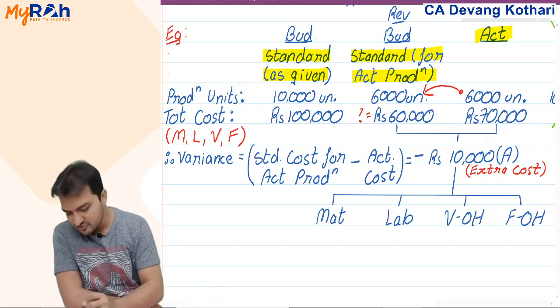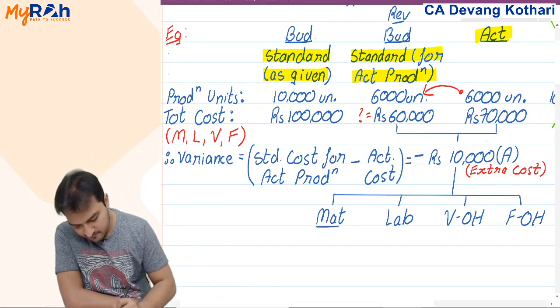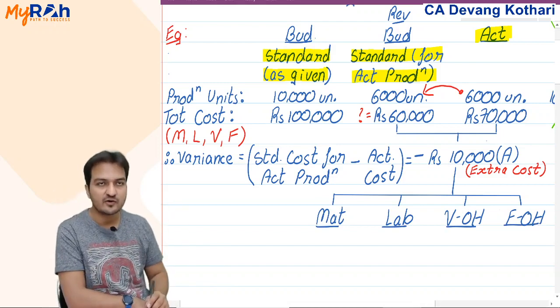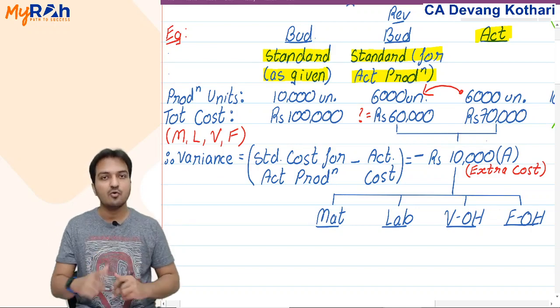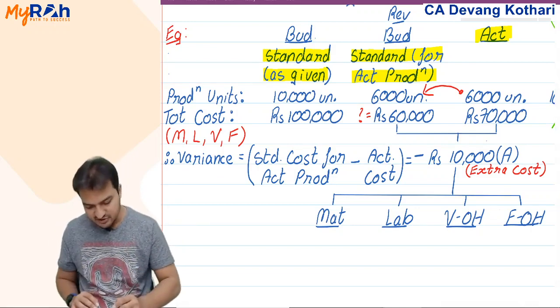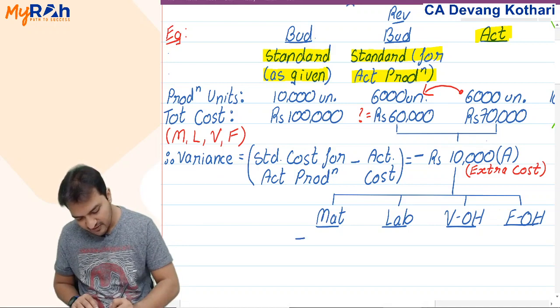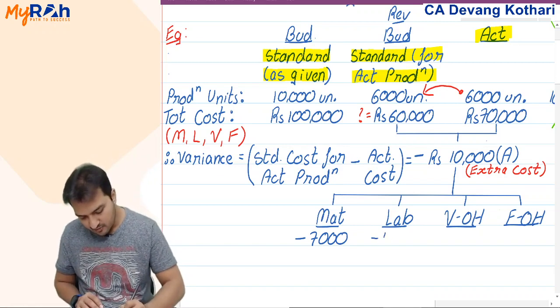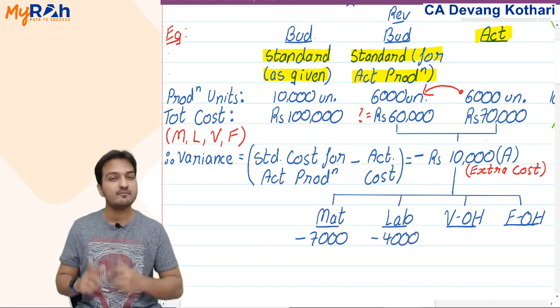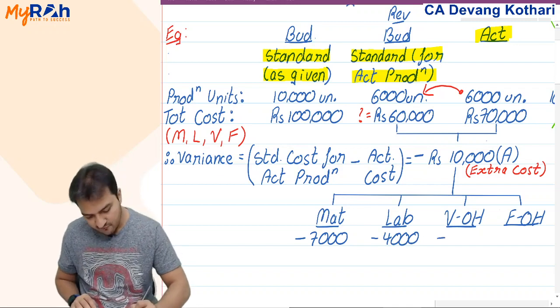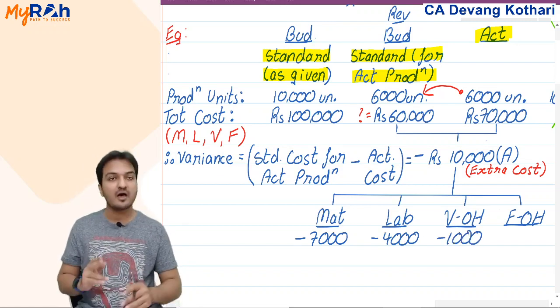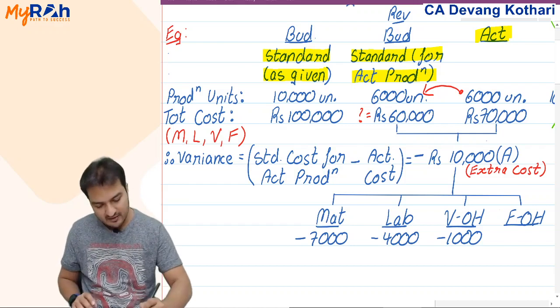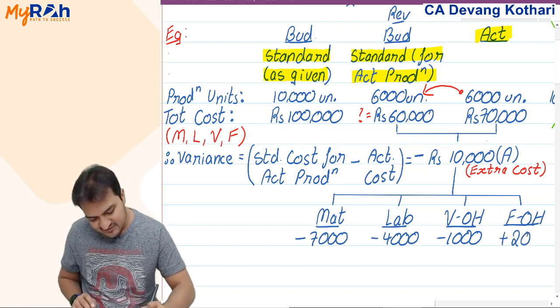So let me give you an assumption. For example, what if I give you the calculation that out of that 10,000 adverse, 7,000 adverse happened because of material, another 4,000 adverse happened because of labor, another 1,000 adverse extra cost happened because of variable overheads, while in fixed overheads, I saved 2,000.